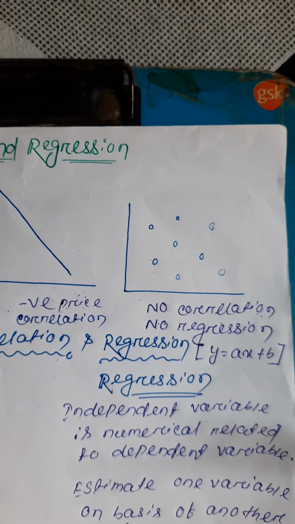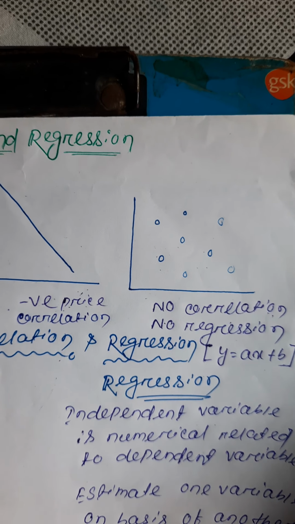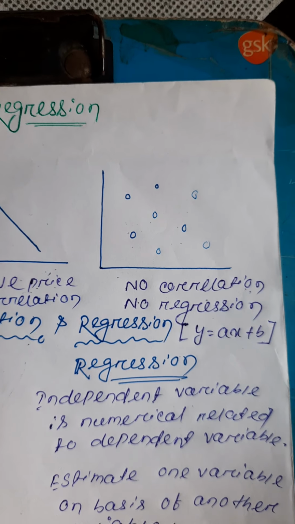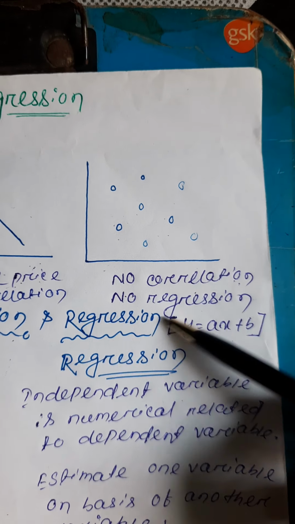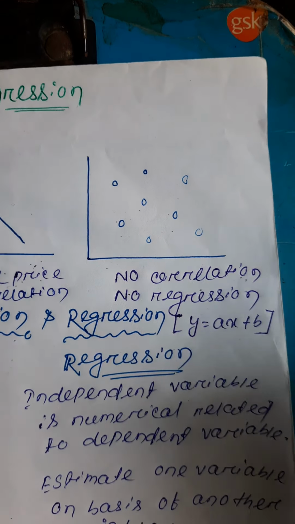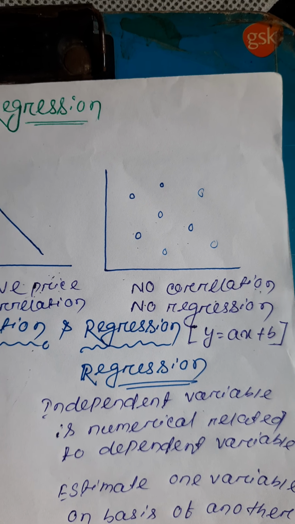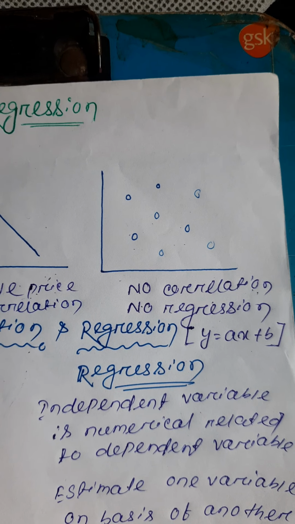There is no relation between the two variables. How can we talk in a language because we are eating its food? There was no relation between food and language, so there is no correlation.